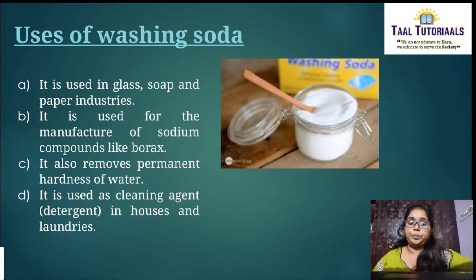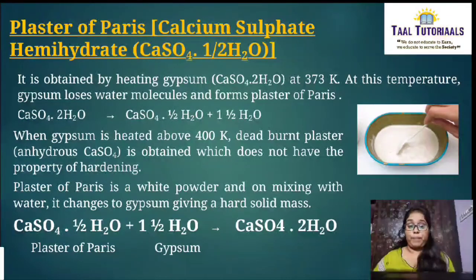Okay, next plaster of Paris. This is also known as calcium sulfate hemihydrate. Formula is CaSO4·1/2H2O. This is obtained by heating gypsum. Gypsum is what? CaSO4·2H2O.